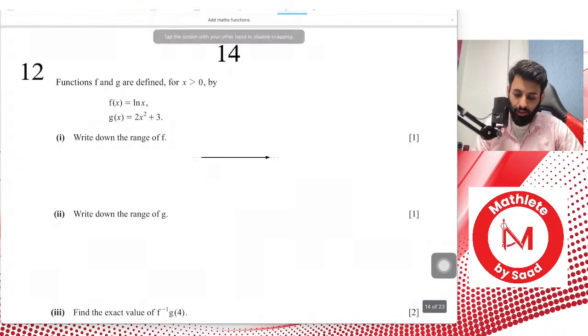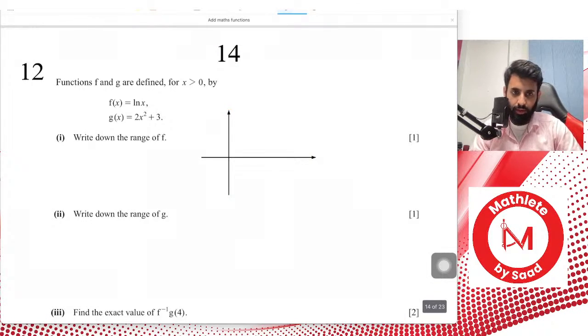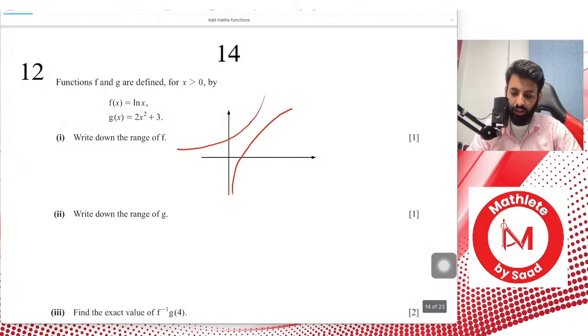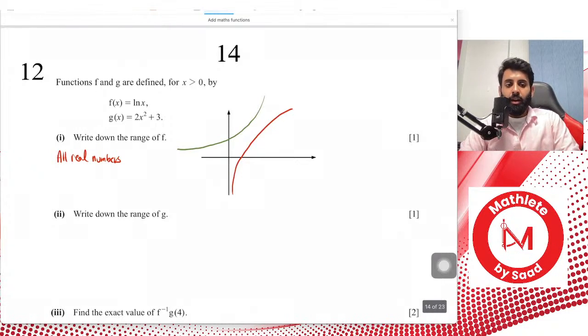For this, it's a good idea to know what the graph of ln looks like. No, it's actually not greater than 0. This is what it looks like. I'm afraid, Anas, you've gotten one question wrong, but that's fine. This is what the graph of ln looks like. Remember that e and ln are basically a reflection of one another. The graph that you're seeing in red is ln. The graph that you're seeing in green is e to the x. So the range is going to be all real numbers, not just greater than 0. It's all real numbers.